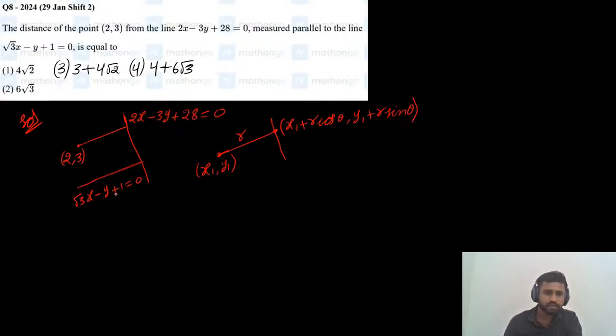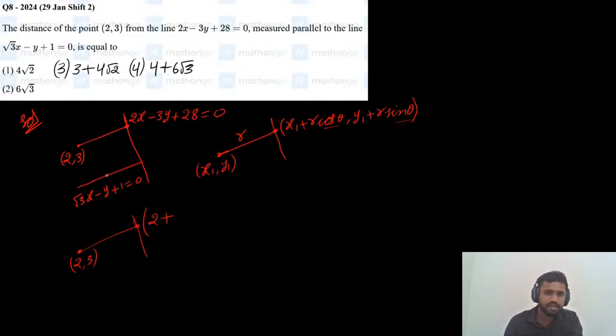So apply this concept here. How can we take this point? This is the 2 comma 3 point, so this point we can take as 2 plus r cos theta. And what are this cos theta and sin theta? The cos theta and sin theta we will get from the slope of the given line. Now what is the slope of this line?